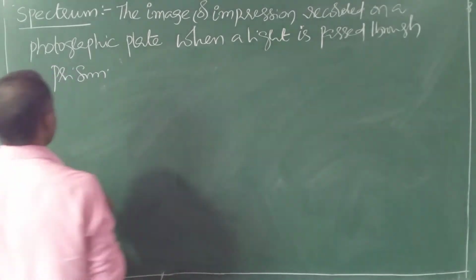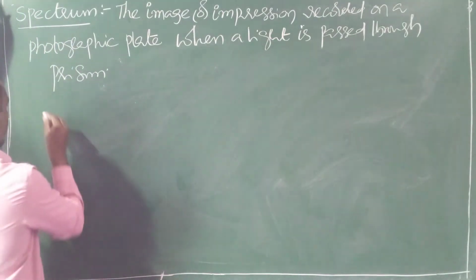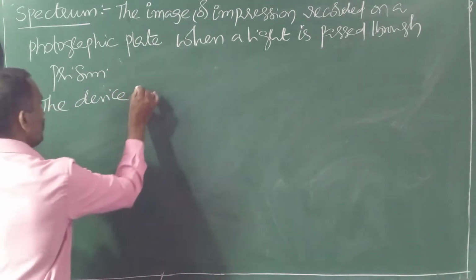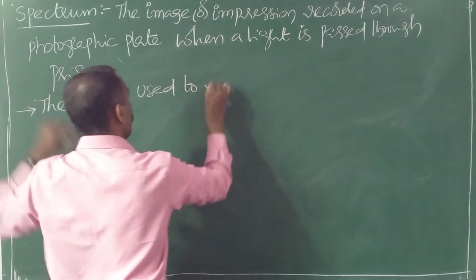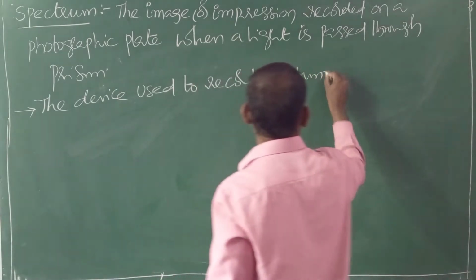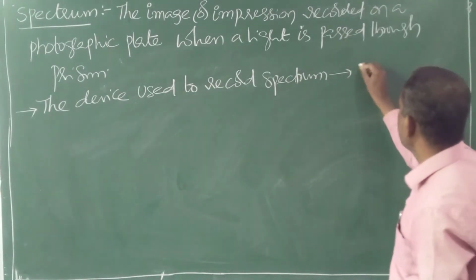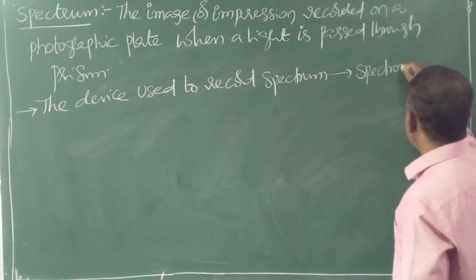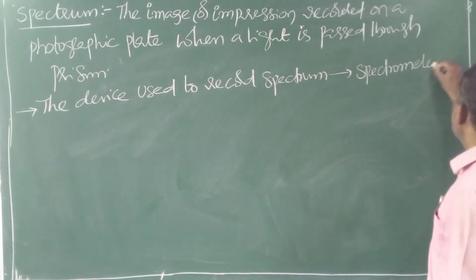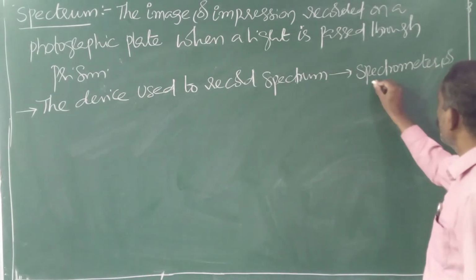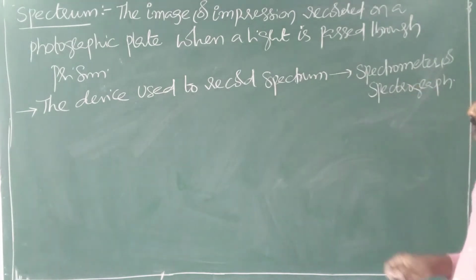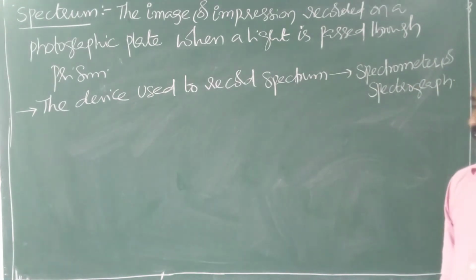The device which is used to record the spectrum is known as spectrometer. It is one type of device which is useful to record the spectrum. Spectrometer or spectrograph. With the help of this device, we can record the spectrum.